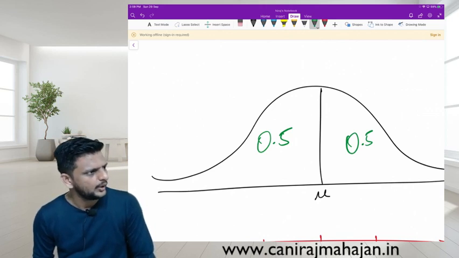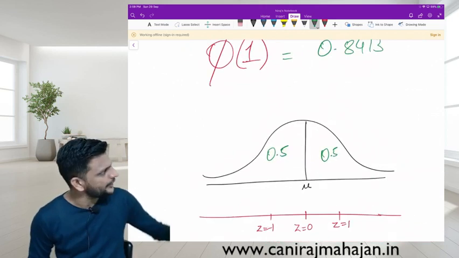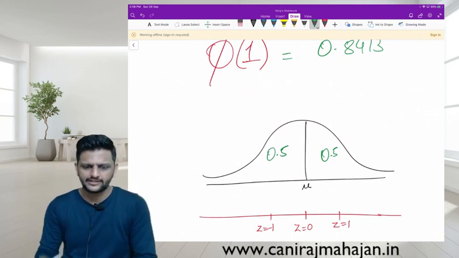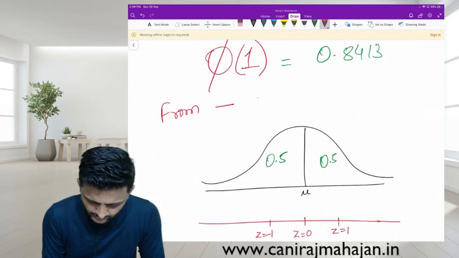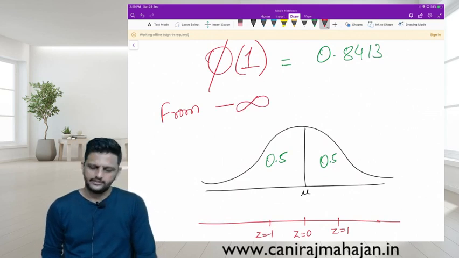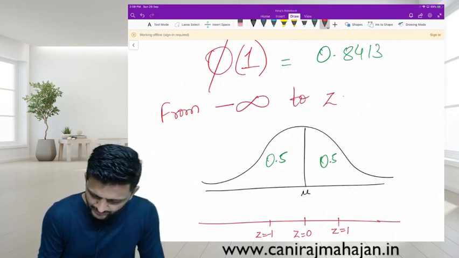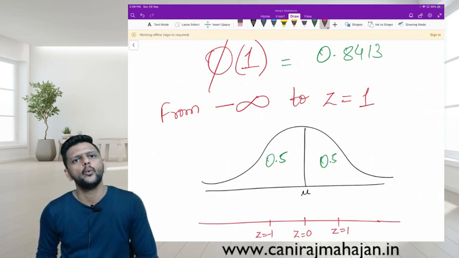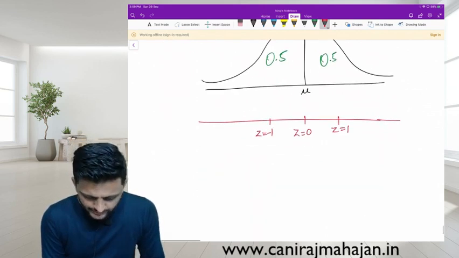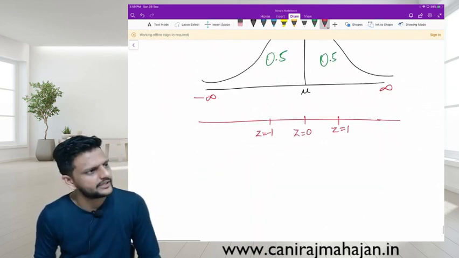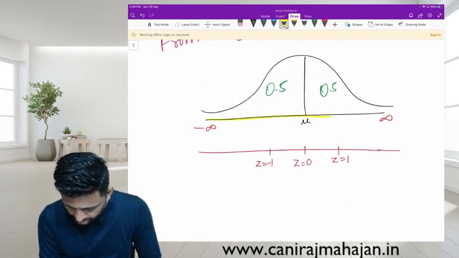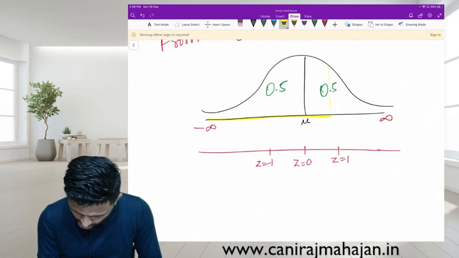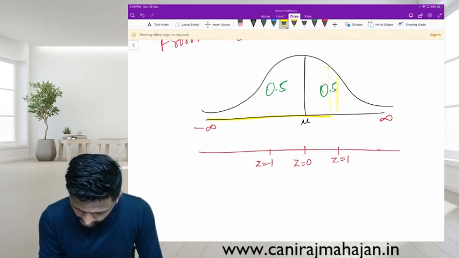So when they say phi equals something, that phi means from what? From -infinity to. Now in this example, z equals 1. Are you following here? Here is -infinity and here is positive infinity. So they are giving you the area from -infinity up to this z, which is 1 now over here. Are you following?